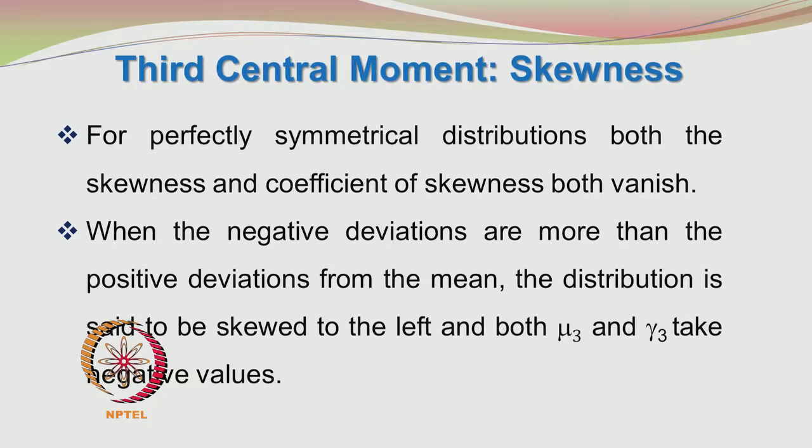When the distributions are such that the negative deviations are more than the positive deviations from the mean, the distribution is said to be skewed to the left. Okay. There is dominance of negative deviations when compared to the positive deviations, and so the distribution is said to be skewed to the left, and both mu 3 and gamma 3 take negative values.